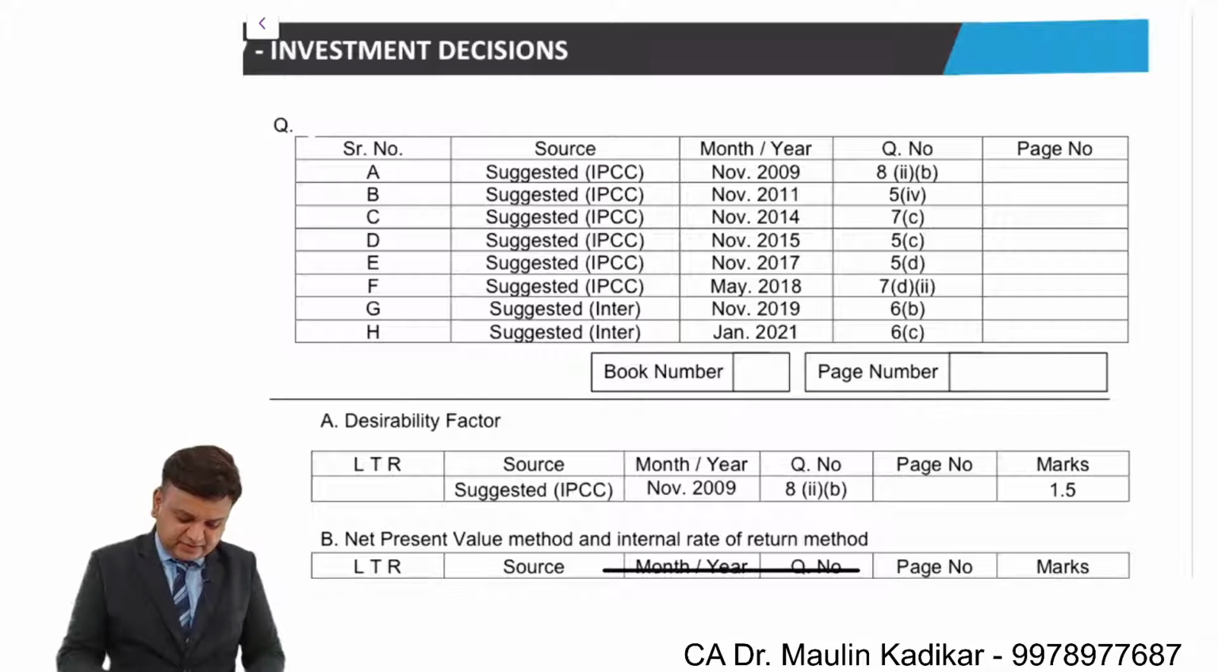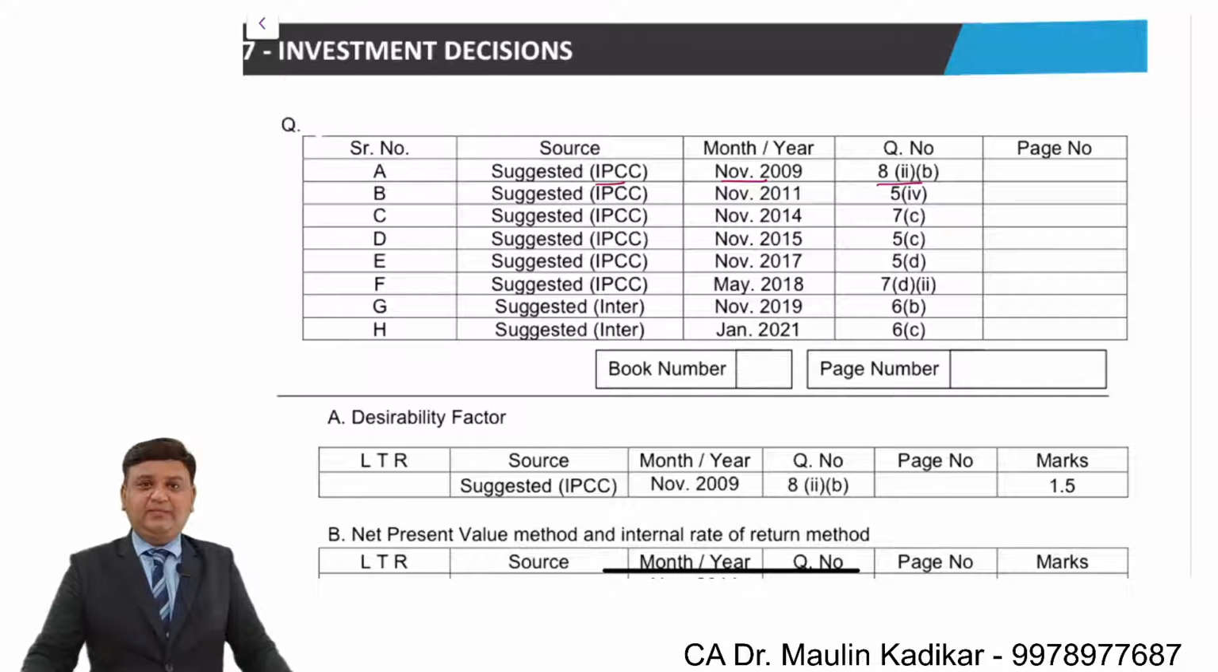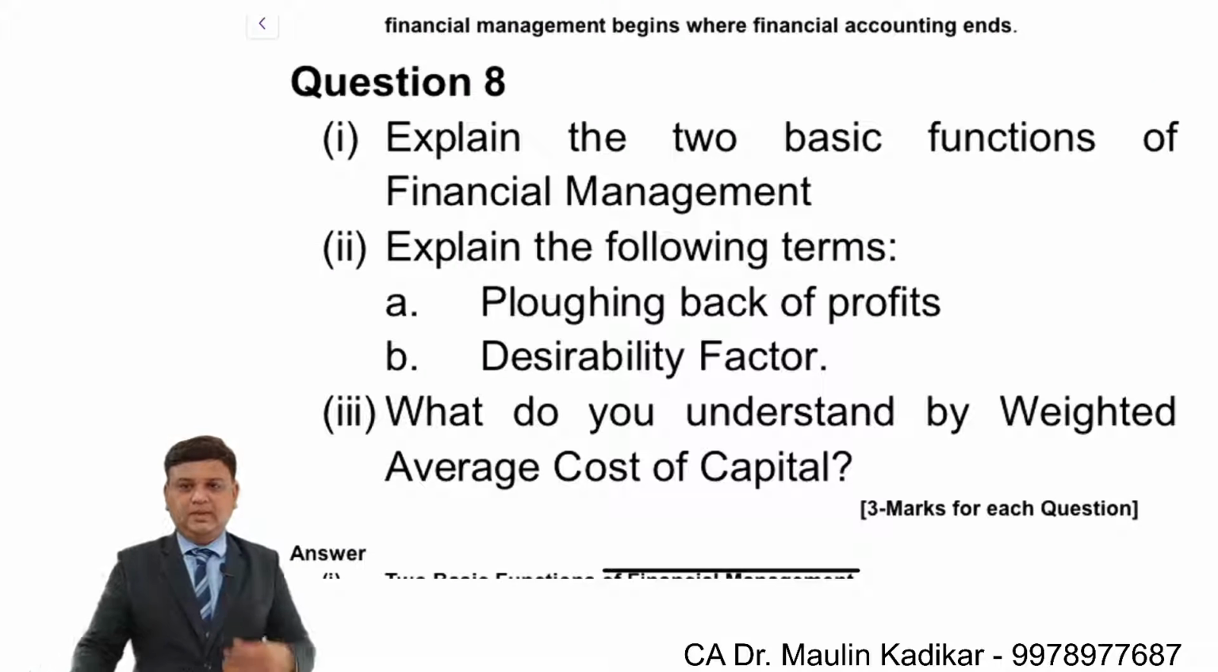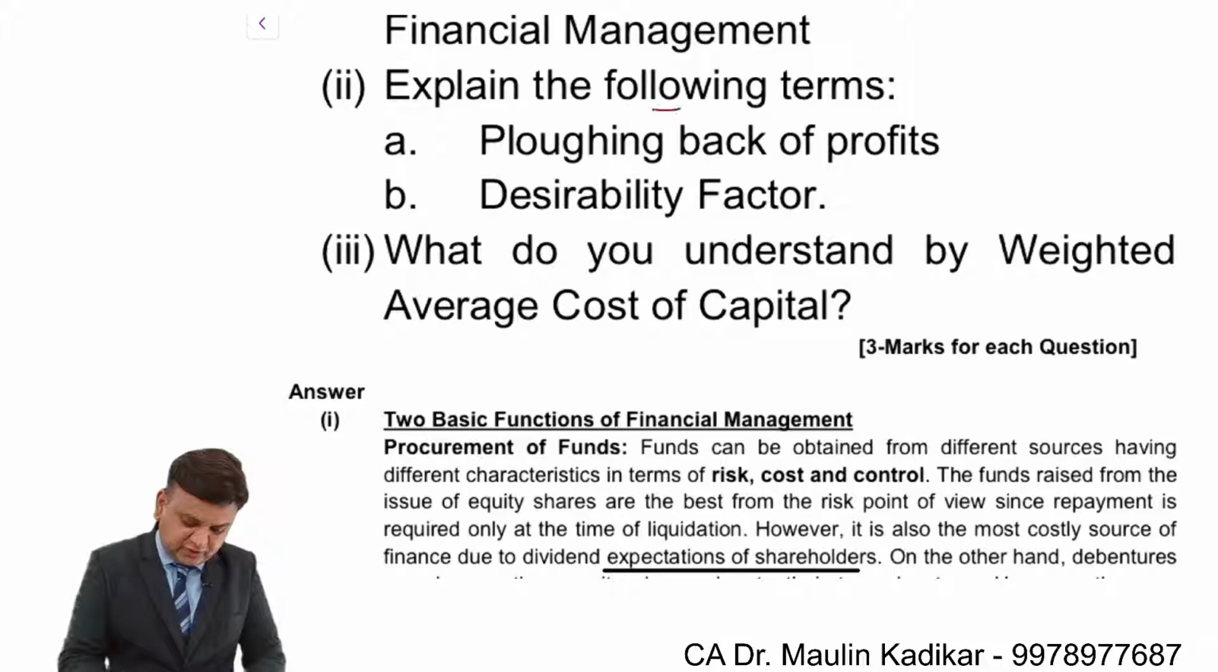Let us start with our first theory question. November 2009 IPCC question number 8IIB. So friends, the question is: explain the following terms.